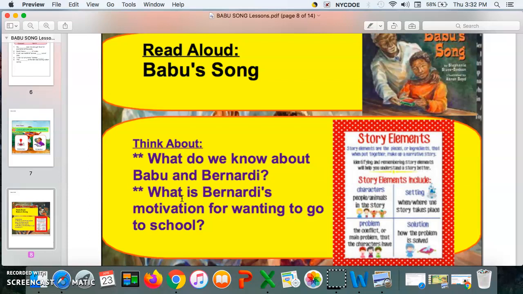Question 2. What is Bernardi's motivation for wanting to go to school? On page 165, it said, Bernardi wished he could go to school like the other children. He liked to learn and thought he could be a good student. So his motivation is that he loves to learn and he feels that he could be a good student, and he could also get a chance to play with them as often as he can while at school.